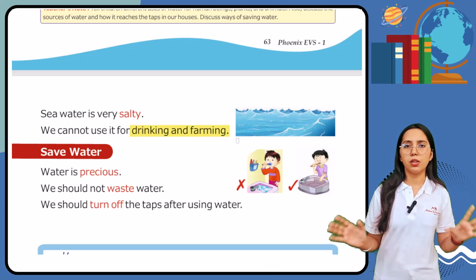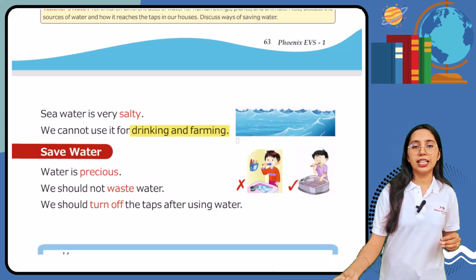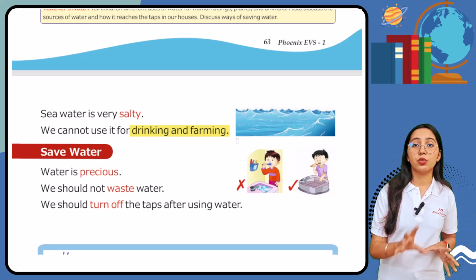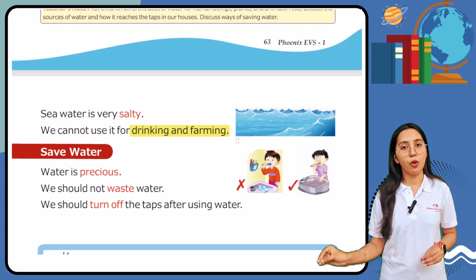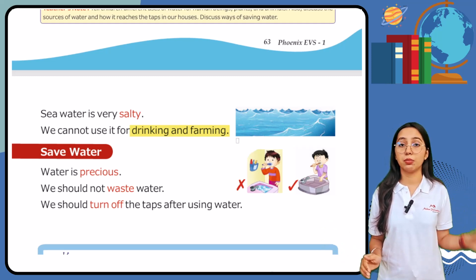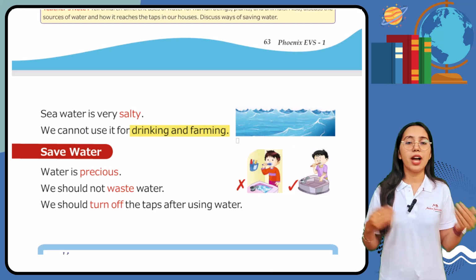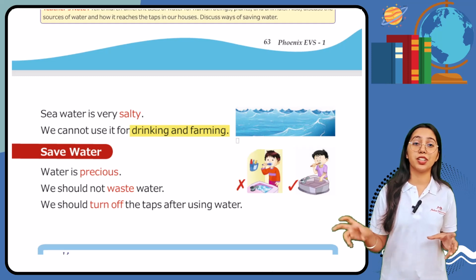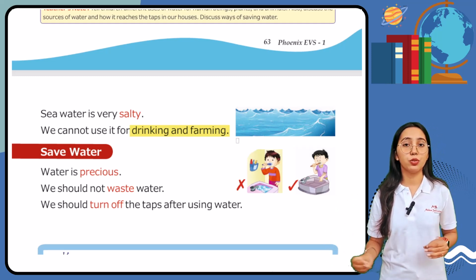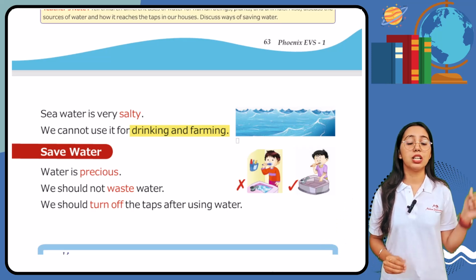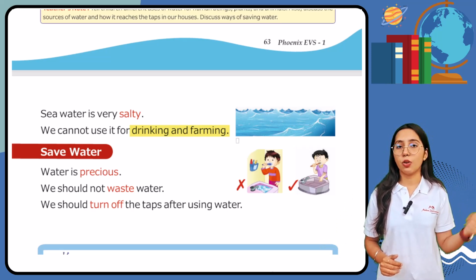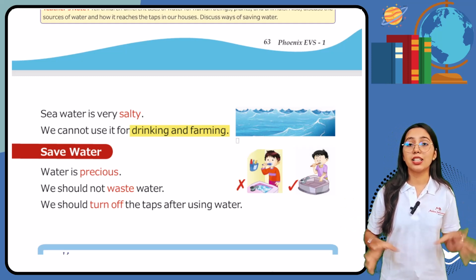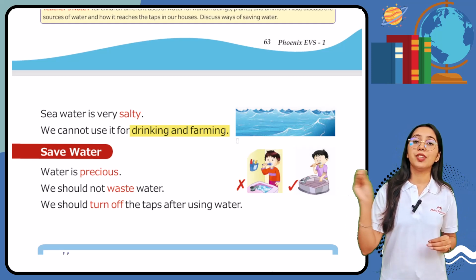So now students, you all must be wondering that why there is any need to save water, because do you all know that most of our earth's surface is covered with water only. So we have 70% of water on earth and 30% in land. So that means we have a lot of water on earth. Then why there is any need to save water? Because most of the water on earth is salty water, it is sea water. And students, do you all know that we cannot consume salty water? That is why the sea water, the salty water, is not fit for drinking and farming purpose. And that is why we have deficiency of water, and we need to save water.